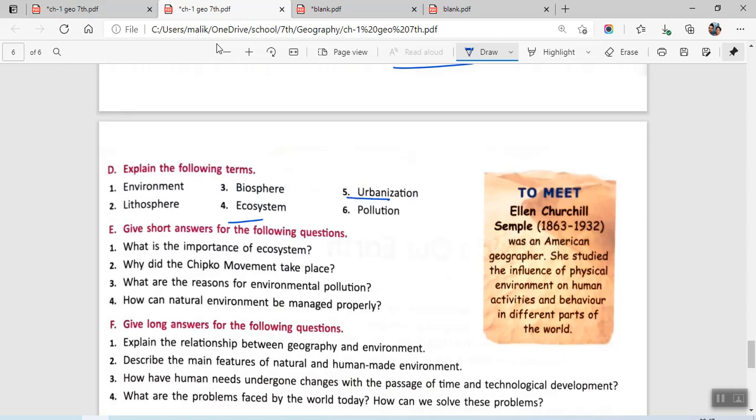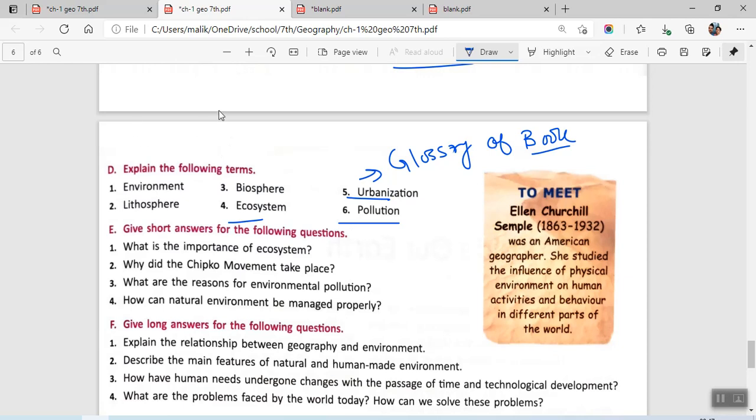Then we have urbanization. Urbanization is given in the glossary section of the book. जो बुक के पीछे दी होती है ग्लोसरी, उसके अंदर आपको अर्बनाइजेशन की एग्जैक्ट डेफिनेशन मिल जाएगी. Just locate the chapter number and there you will find this keyword urbanization. So you just write that here under 5.